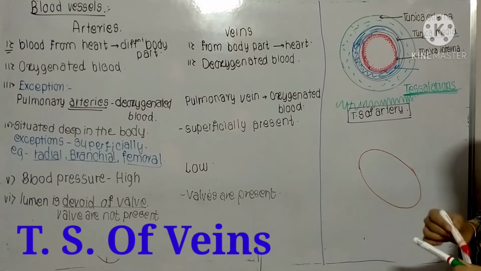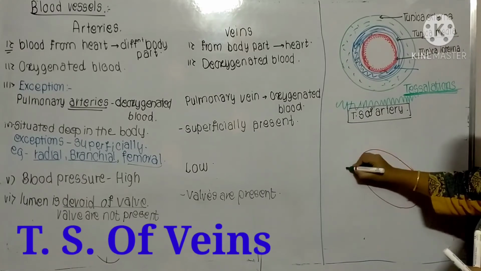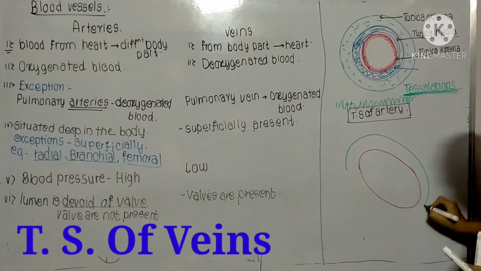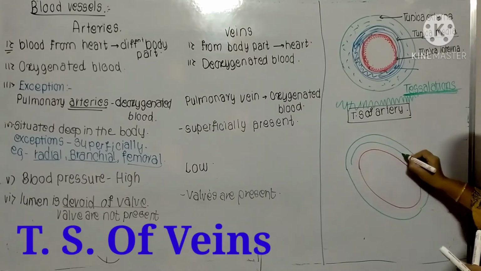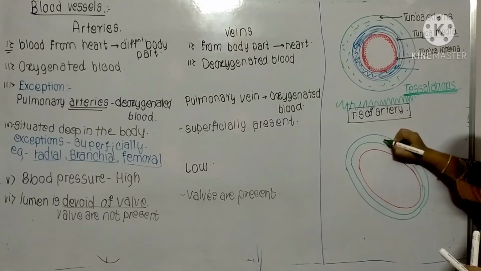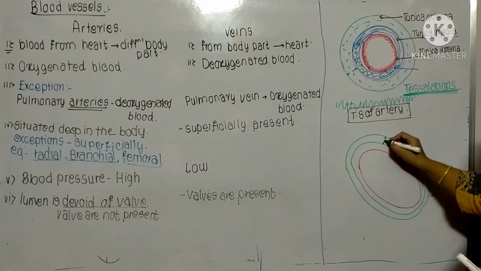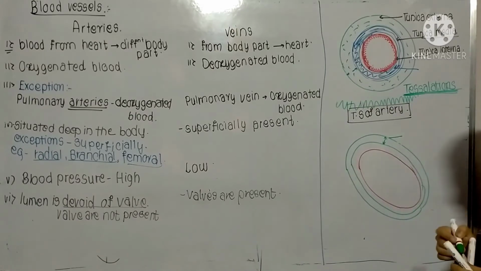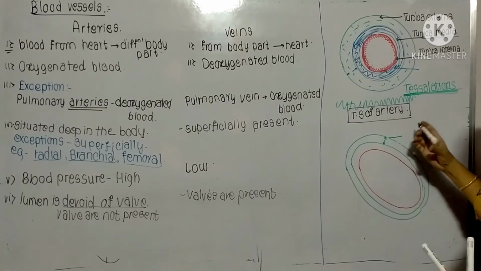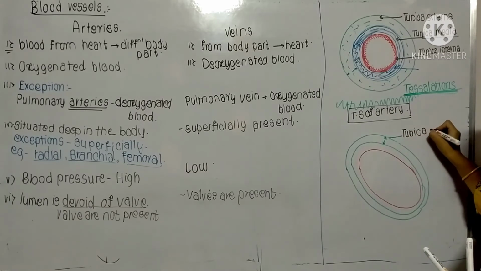Now here, in this tunica externa, the same layers are there. This outermost layer is known as the tunica externa. But this tunica externa is a thin layer, you can see the size, this size and this size. The tunica media is made up of thin muscles.